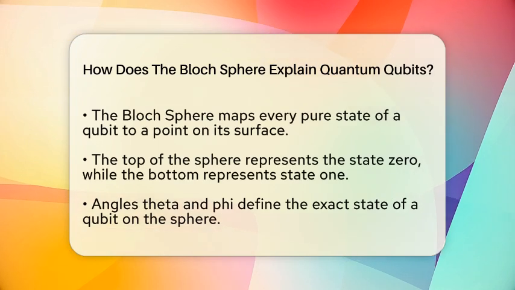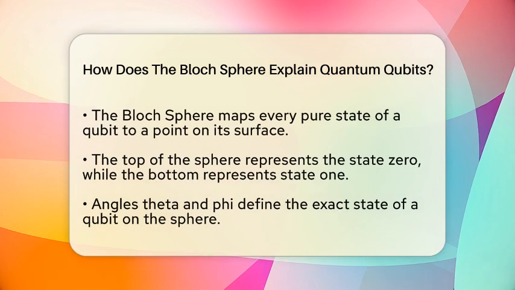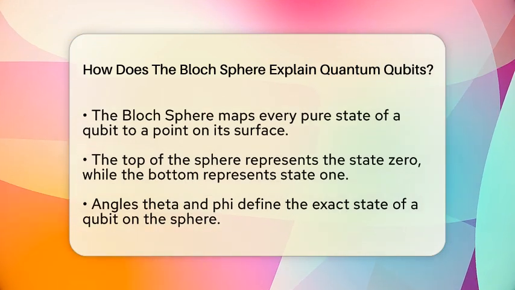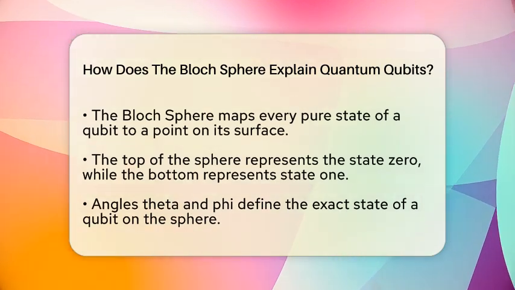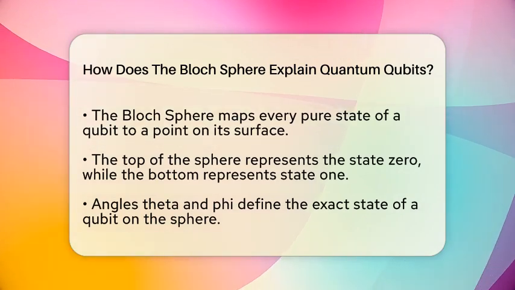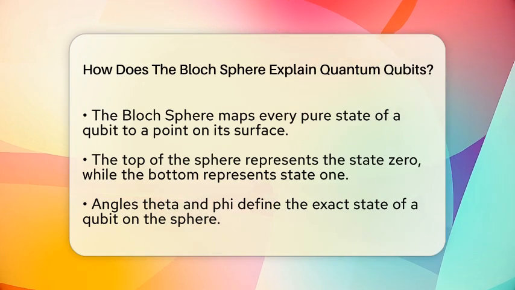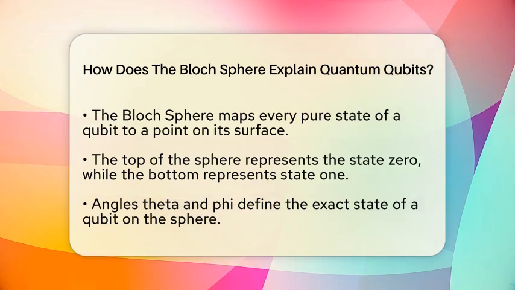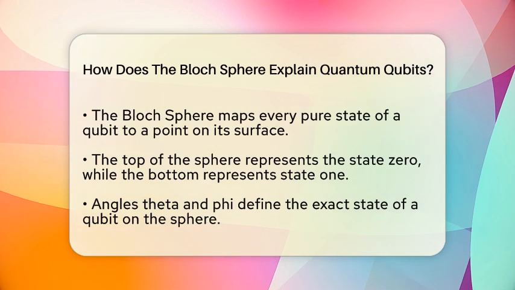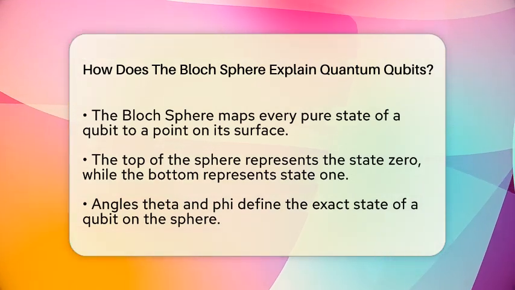At the top of the sphere, you have the state representing 0, and at the bottom, you have the state representing 1. Any point on the surface of the sphere represents a unique combination of these two states. This is where the angles come into play. The angle from the North Pole down toward the equator is known as theta, and the angle around the vertical axis is called phi. Together, these angles define the exact state of the qubit.